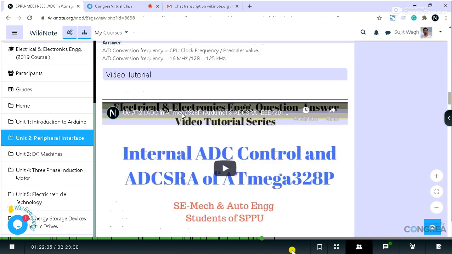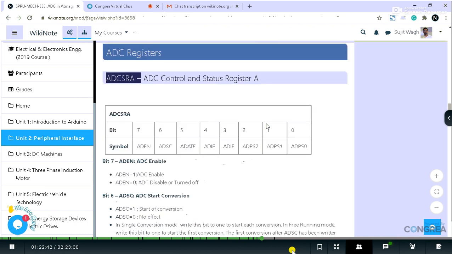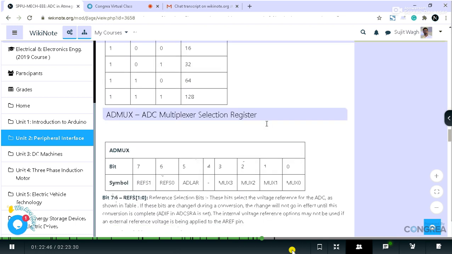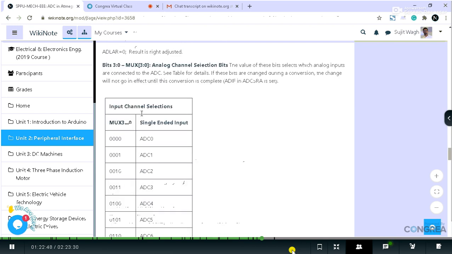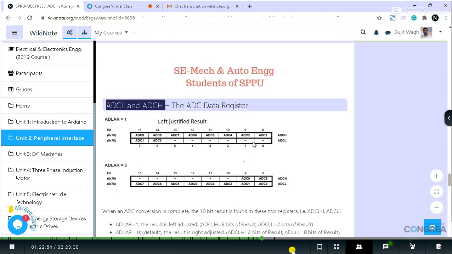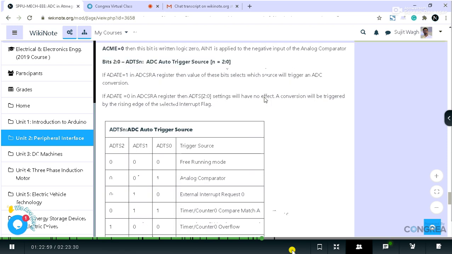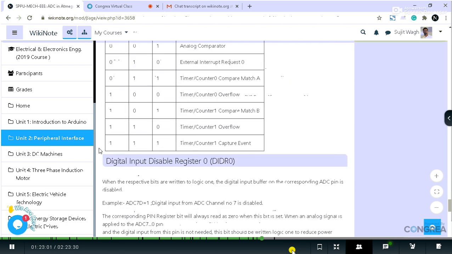And then the registers which I was speaking about: ADC control and status register, then you should teach students about the ADMUX register, then the ADCL and ADCH registers, that is the data registers. Then ADC control and status register B. These are the registers which are available, and last but not least, the digital input disable register.